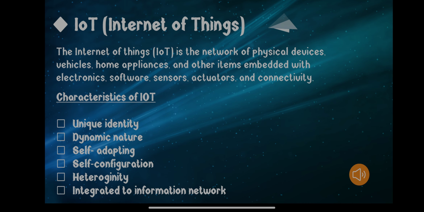Now let's understand this concept of internet of things with a simple example. For example, there is a heart patient in his home, and he is surrounded with several devices, several latest technologies that are analyzing the health of that patient.